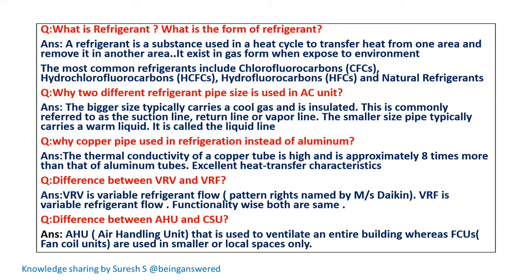Whenever the liquid form is converted into gaseous form, the volume required for the gas will be more. That is the reason the bigger pipe is always used for the cool gas, and it is insulated. This is commonly referred to as the suction line, return line or vapor line. The smaller size pipe typically carries a warm liquid. It is called the liquid line.